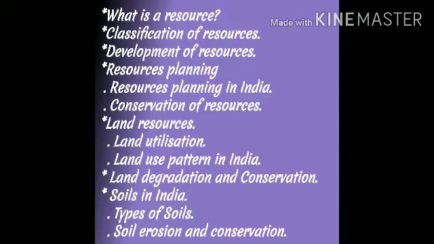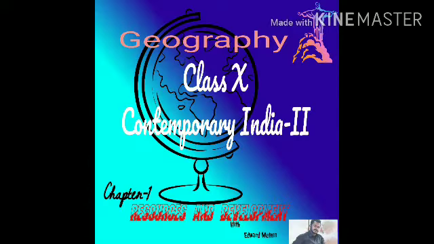Classification of resources, development of resources, resource planning and how resources are being planned in India. Next, how resources are being conserved. Next, land resources. We know land is a resource, so land utilization, how land has been utilized. Next, land use pattern in India. Land degradation and conservation, soils in India, types of soils, soil erosion and conservation. These are the most important points that you have to keep in mind before getting into this chapter.